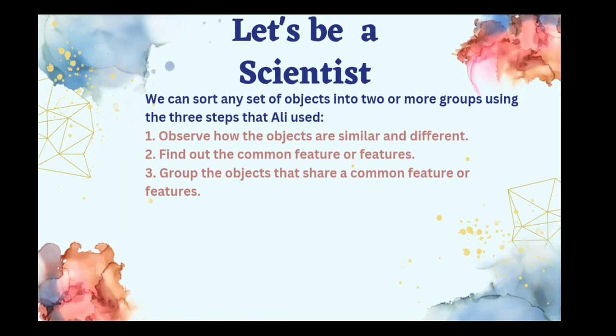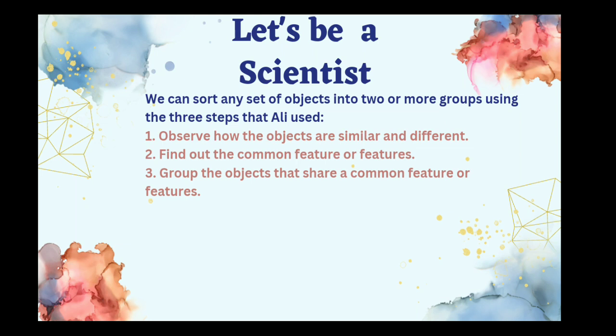Let's be scientists ourselves. We can sort any set of objects into two or more groups using the three steps that Ali used. So the first is observe how the objects are similar and different. Find out the common feature or features. Sometimes there will be one feature, sometimes there will be more than one feature. And what does the word feature mean? Qualities, their characteristics.